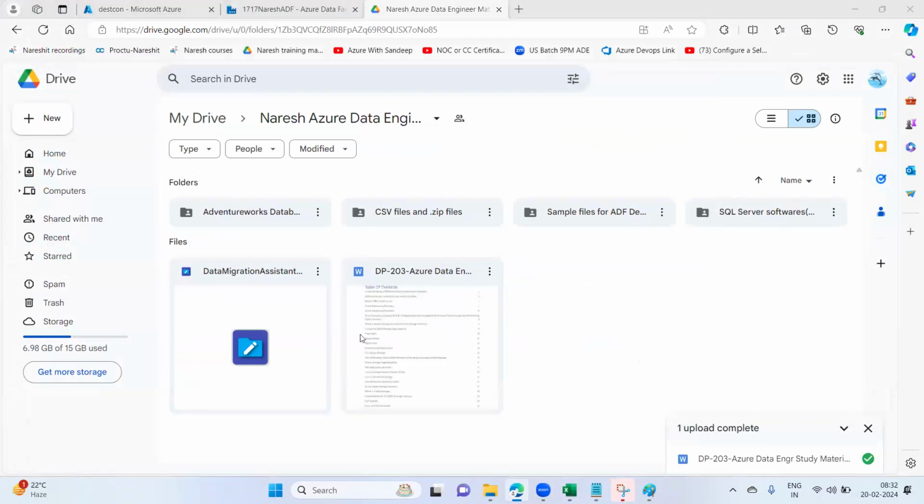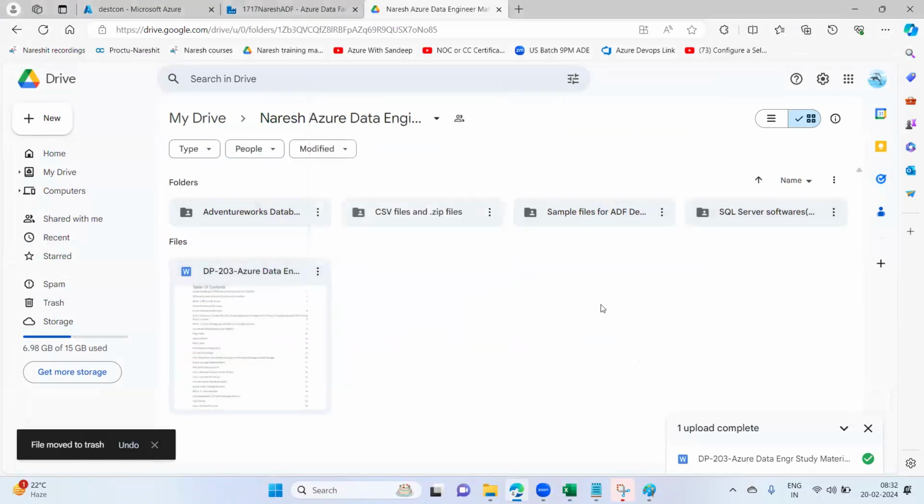Download the Adventure Works databases and the SQL software also. Whoever wants can download it from the Google Drive. I shared the same five or six days back also. The persons who have already downloaded it, no need to download it again. Don't get confused. For Yashwant and the others, I am sharing this one. All right, fine.